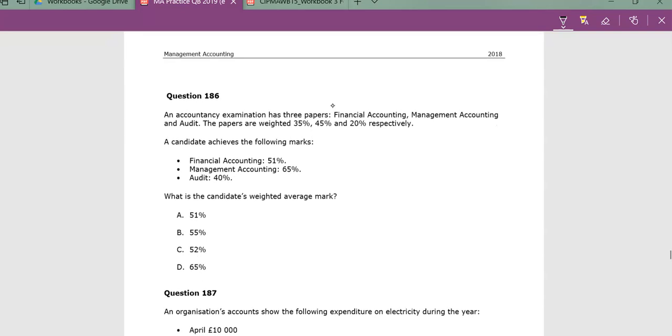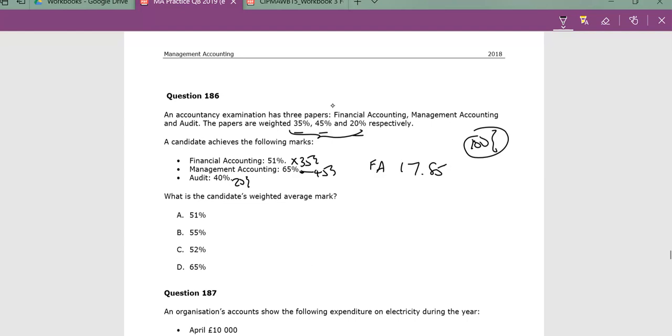So here we're weighting these scores, and it tells us that the papers are weighted 35%, 45%, and 20%. Because this is what makes up the 100% of the exam. So take 35%, of course, of this. So basically, I want 35% of this grade, I want 45% of this grade, and I want 20% of this grade. So very quickly, just doing that, 51 times 35% is 17.85. So that's for financial accounting.